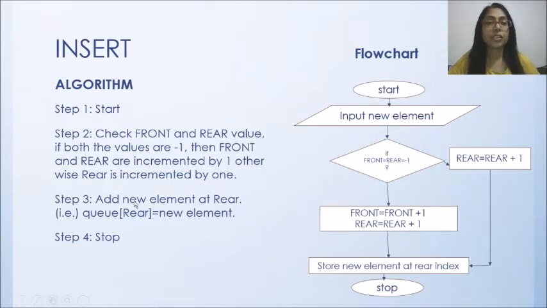Here you can see add new element. This is addition. Insert operation is happening. That means take new element from the user and increment your rear. Rear is incremented and the element is added at that particular point. So this is the corresponding flowchart for our insert function. Have a look over it.